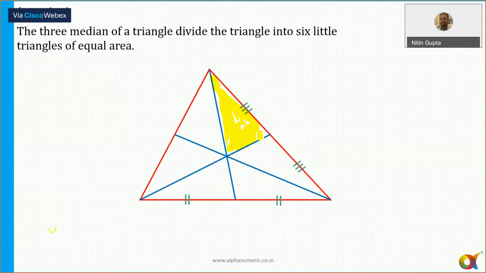The lengths of the medians were given, and you needed to find out the area of the triangle. So we are able to find out the area of this small triangle, and once you know the area of this triangle, the area of the entire triangle is 6 times this. All these areas are equal. I think you must have seen that when we discussed CAT 2019 slot 2.